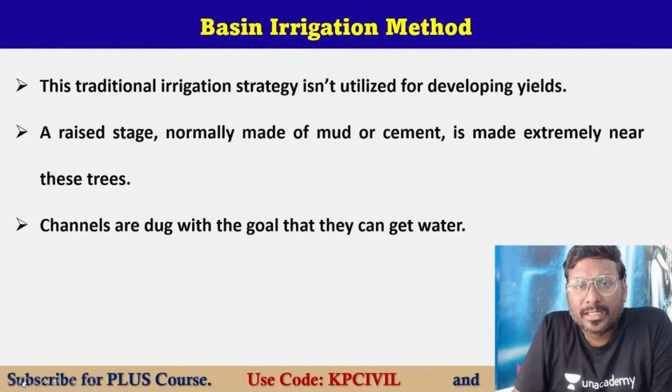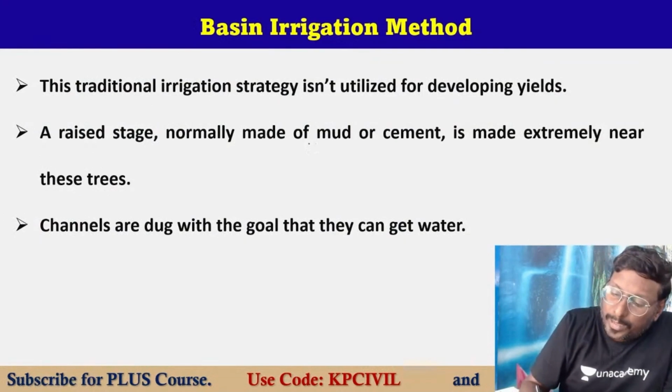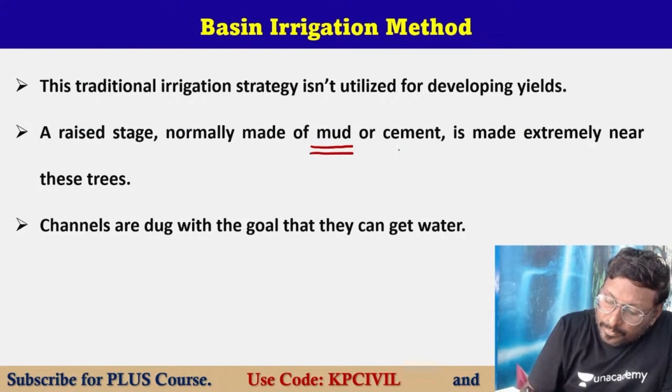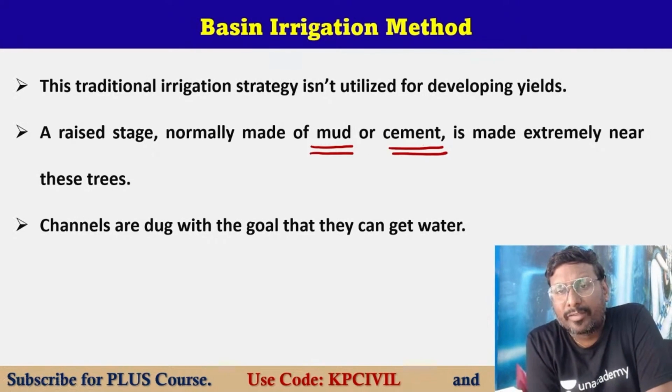See, basin irrigation. This is another method, similar to border irrigation. Nearly, approximately similar to border irrigation, the basin method. Bunds are made with mud or cement, extremely close to the plants.